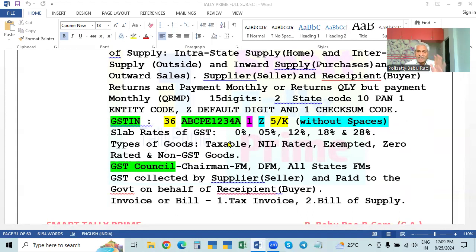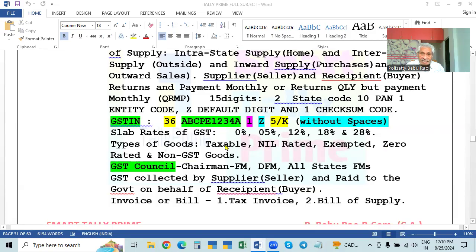So there are taxable goods and non-taxable goods. Taxable goods are one category. Non-taxable means nil rated, exempted, zero rated, and non-GST goods. When the seller issues the bill or invoice, it is called by 2 different names.